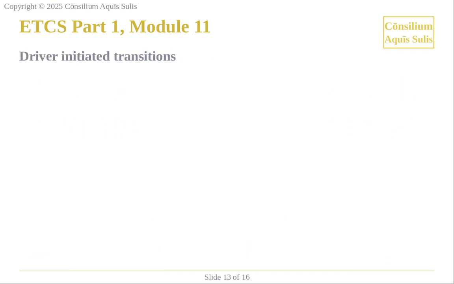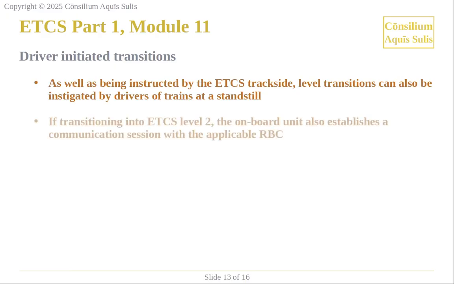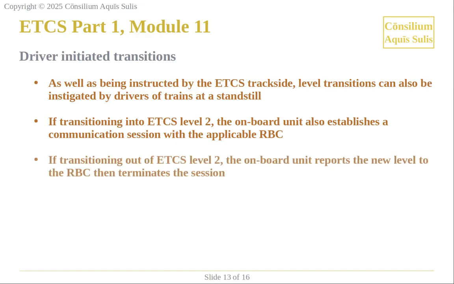As well as being instructed by the ETCS trackside, level transitions can also be instigated by drivers of trains at a standstill. If transitioning into ETCS Level 2, the onboard unit also establishes a communication session with the applicable RBC. If transitioning out of ETCS Level 2, the onboard unit reports the new level to the RBC, then terminates the session.